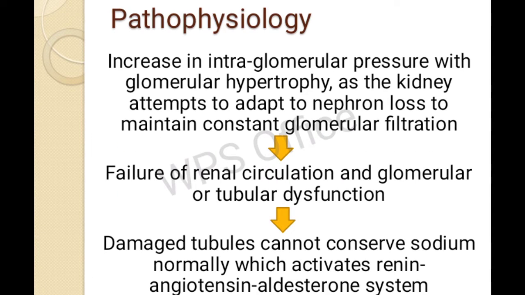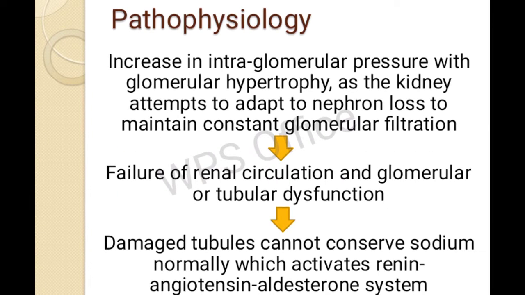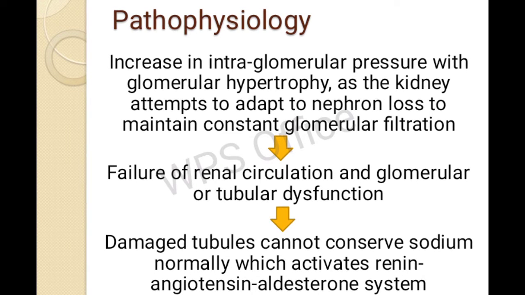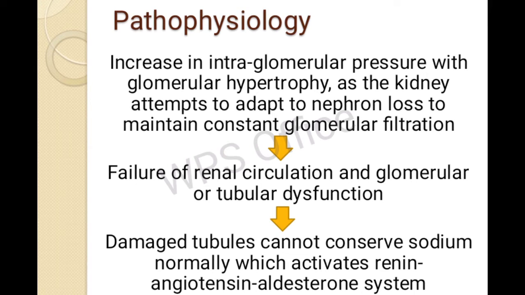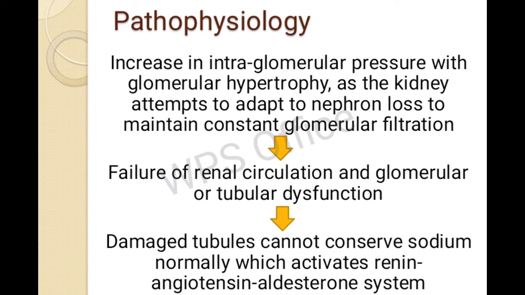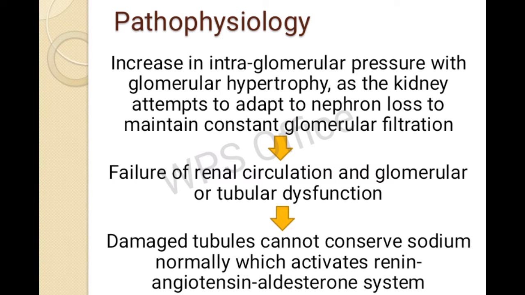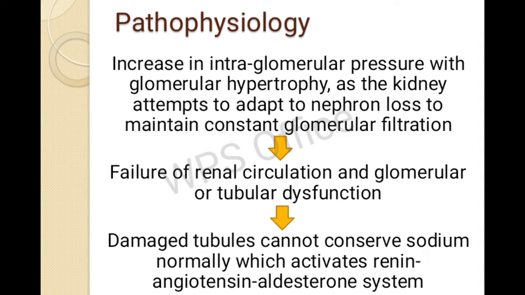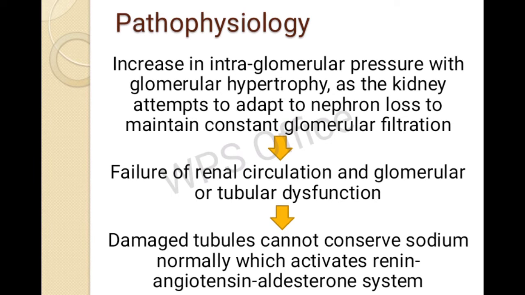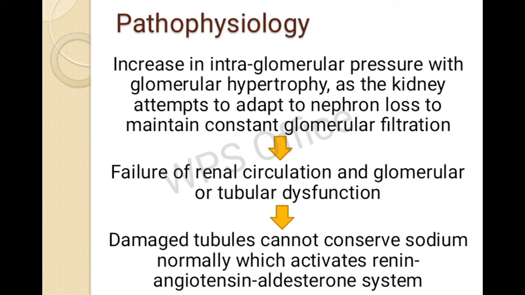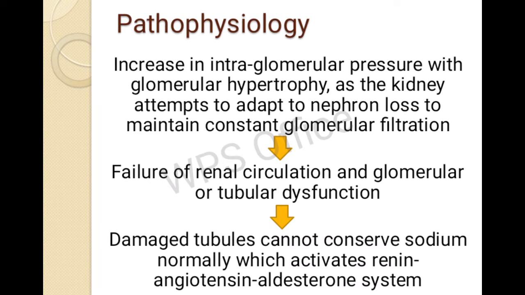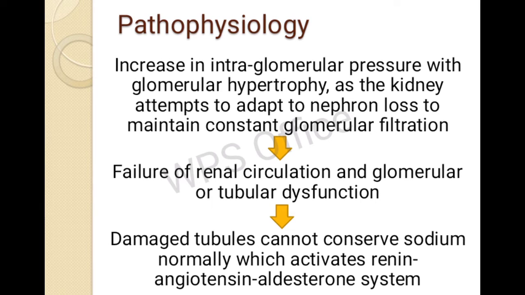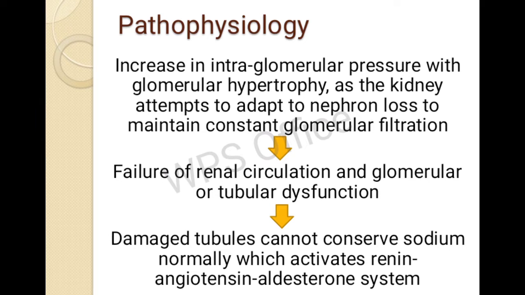Then next is the pathophysiology. First there will be an increase in the intraglomerular pressure with glomerular hypertrophy, as the kidney attempts to adapt to the nephron loss to maintain constant glomerular filtration. In the etiology, we know there will be a decrease in the glomerular filtration rate. If there is a decreased glomerular filtration rate, then the kidney will try to filtrate more. The nephrons are already damaged, but the kidney will try to filtrate more.